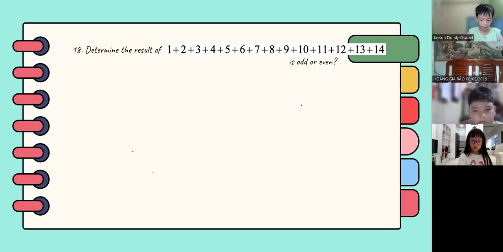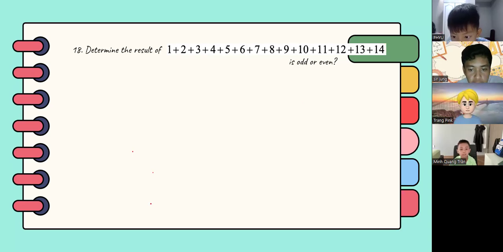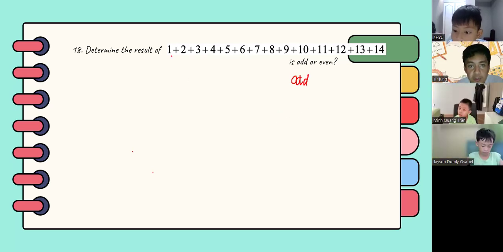The answer is even number, right? No, the answer is odd. So again, how did we arrive at odd? For easier calculation, you just need to count how many odd numbers there are. If the number of odd numbers is odd, the answer should be odd. If the number of odd numbers is even, the answer should be even.